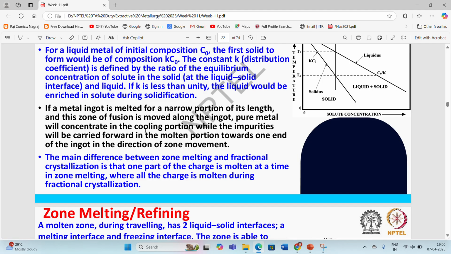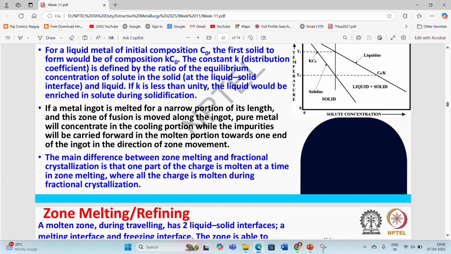So due to the solidus temperature difference between the impurities and the pure metal which needs to be refined, the impurities will get moved further and further in the liquidus zone during the cooling process. So in the cooling zone we are going to get the pure metal, while the impurities will shift towards the liquidus zone, and in the end we can cut that impurity portion out after the proper solidification of the metal.